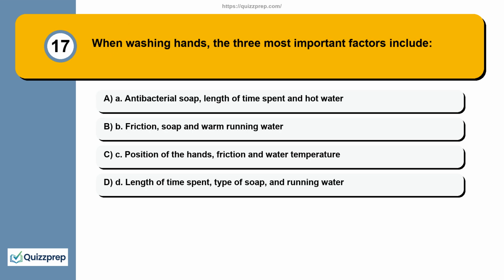Question 17. When washing hands, the three most important factors include A. Antibacterial soap, length of time spent in hot water. B. Friction, soap and warm running water. C. Position of the hands, friction and water temperature. D. Length of time spent, type of soap, and running water.